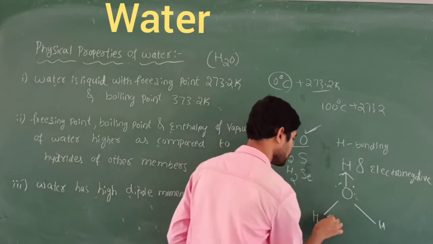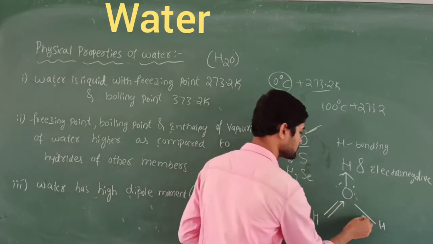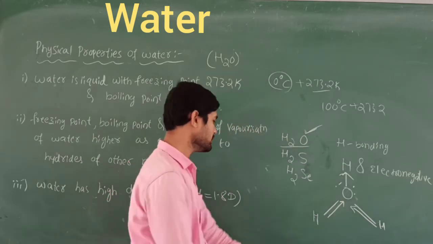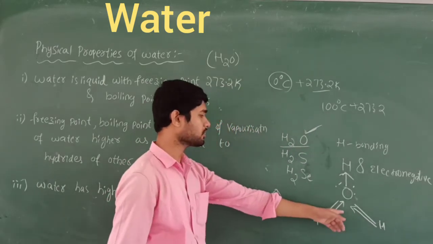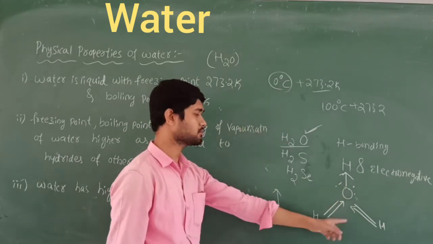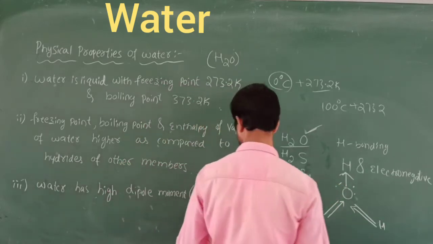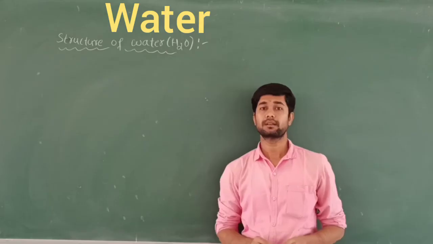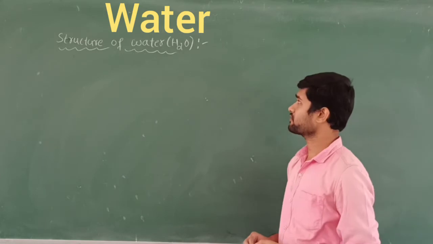That's why this bond pair moves towards this oxygen, and this one is also the same, it moves towards the oxygen. So when you look at the arrow marks, all the arrow marks are in the same direction. That's why it should have a higher dipole moment value, that is 1.8 Debye.